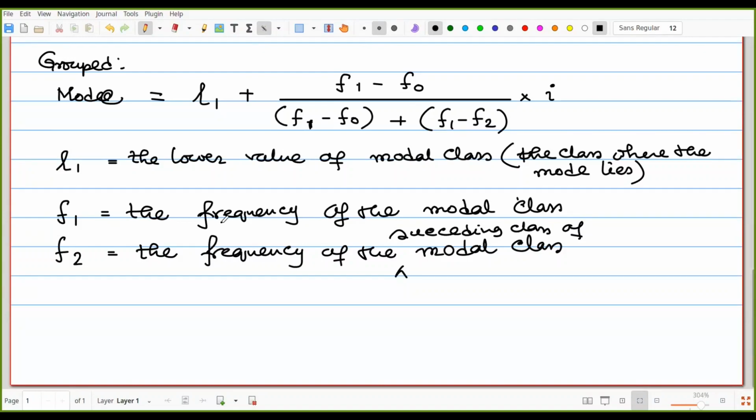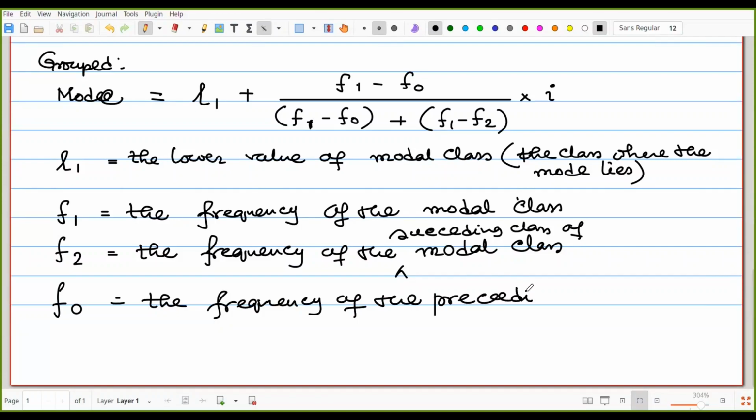That would be discussed later. Another one, F0. F0 is for the preceding, so that is the frequency of the preceding class of the modal class. Then what is another one? That is I, small I. That is the class interval.